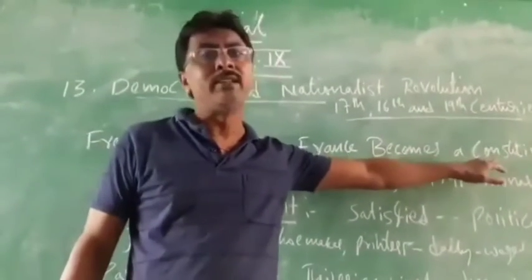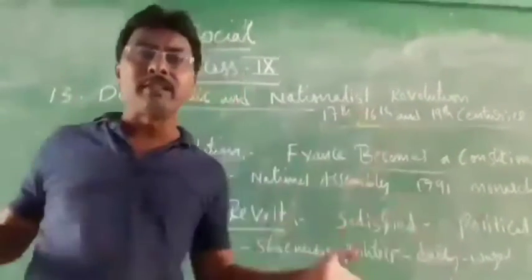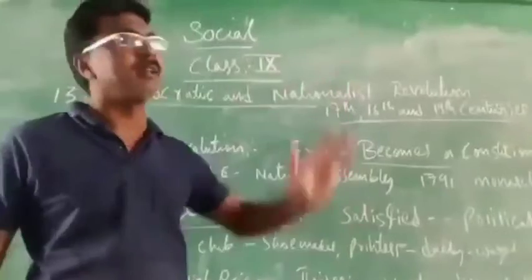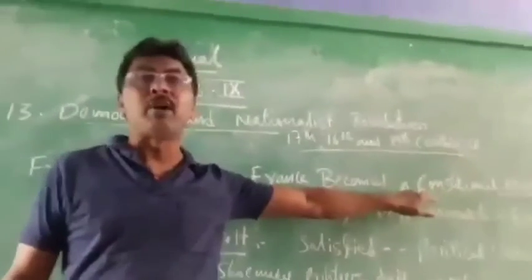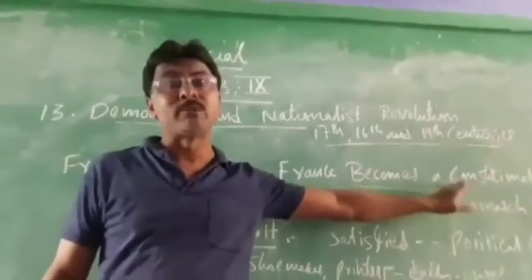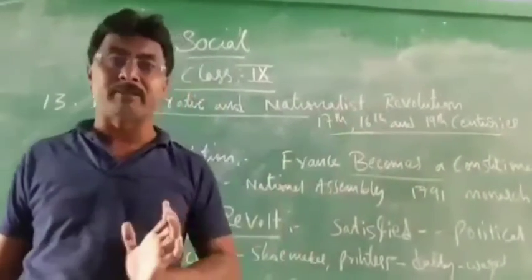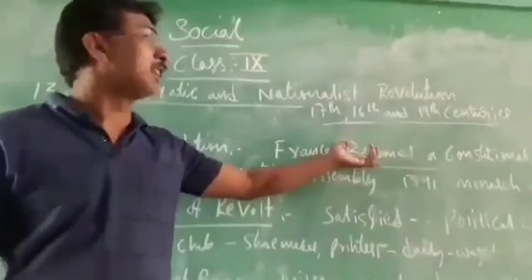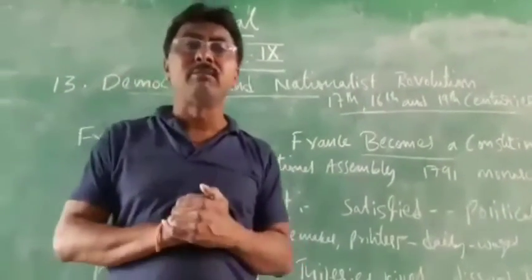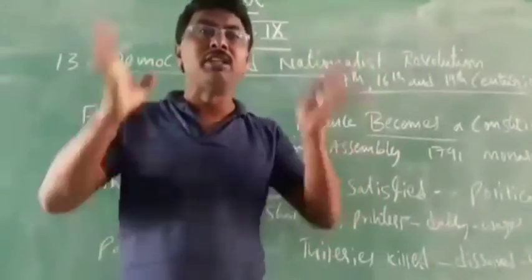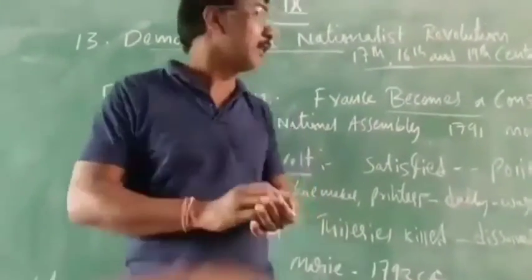So what they did, in this they wrote some rules. No advantages, no privileges should be enjoyed by the first estate and second estate. And more importance should not be given to the monarchy, to the kings. Only the parliament should be given importance. Like that, they formed a National Assembly, and from that National Assembly they wrote the constitution book. They changed some rules and regulations.